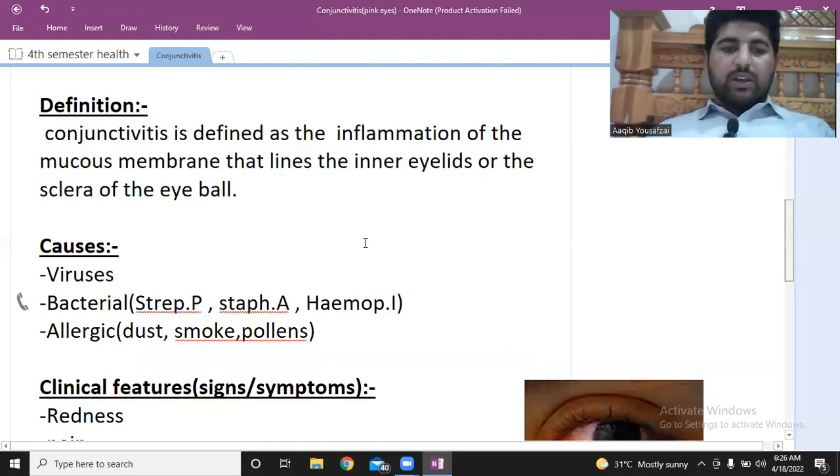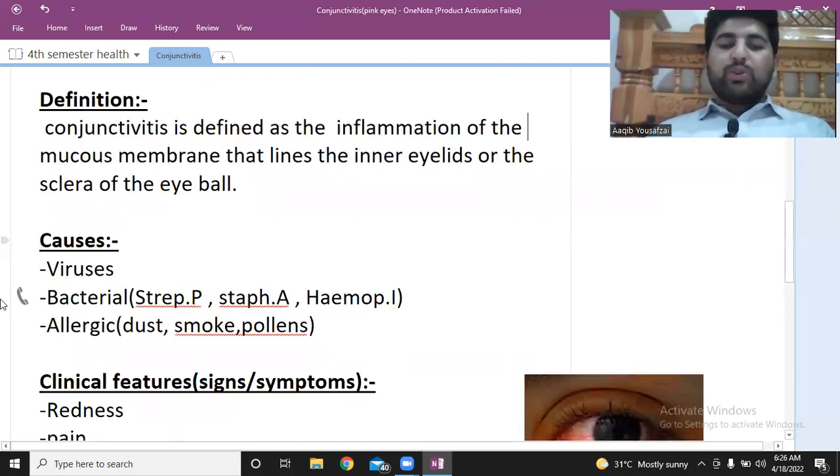Then there are the causes of conjunctivitis. How do you get conjunctivitis? आपको conjunctivitis क्यों होता है?